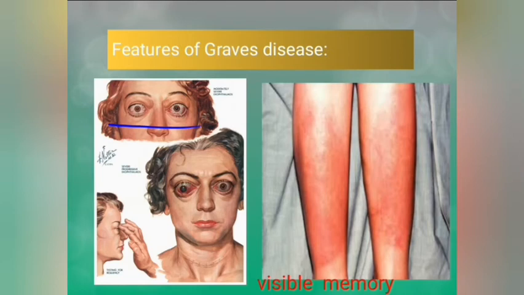Secondly, infiltration of the mononuclear cells, and thirdly, the accumulation of extracellular matrix, and fourth, increased number of adipocytes. And in the skin of pretibial area, there are also antigens like TSH receptor, and when antibodies react with it, inflammation is produced, causing pretibial myxedema.